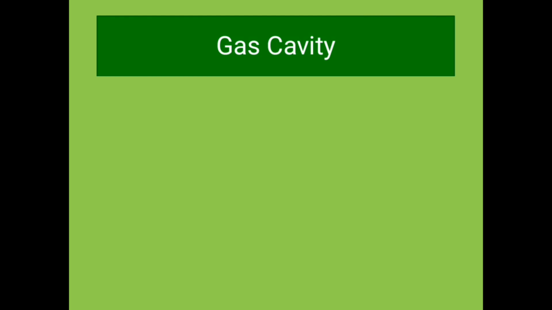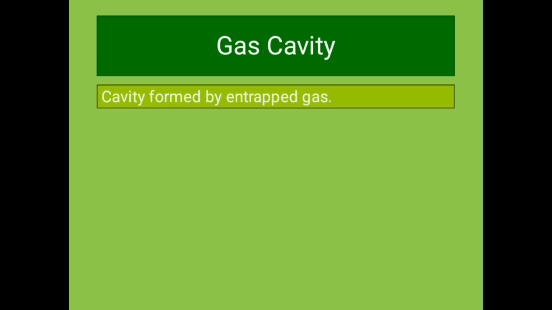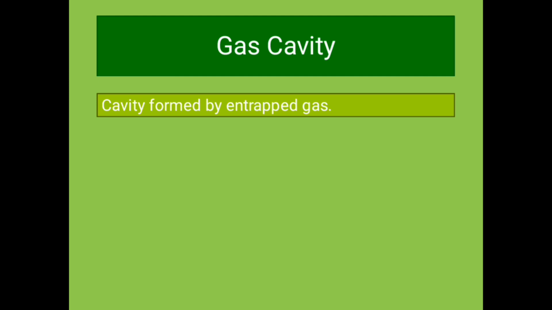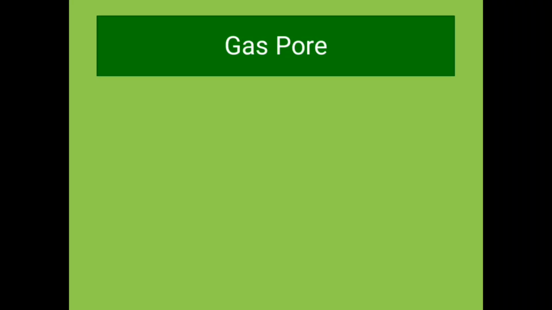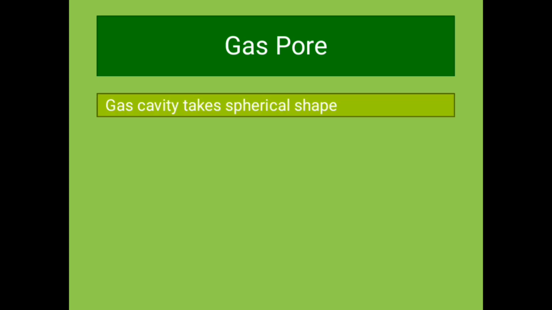Weld imperfection precise classification and description is a vital step in evaluation. ISO 6520 is a good reference for this task. Gas cavity is the general term for the cavity formed by entrapped gas. When the gas cavity takes the spherical shape, the name is gas pore.